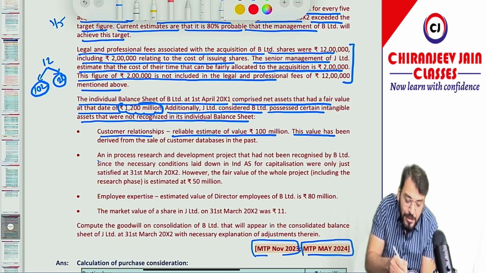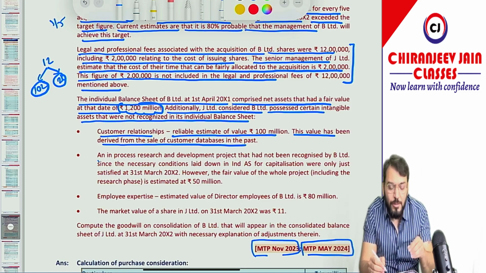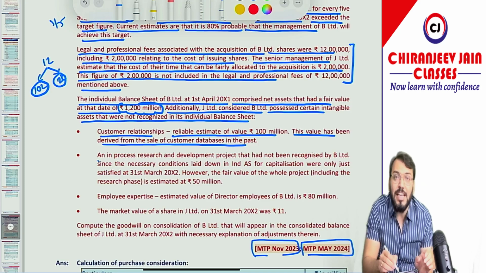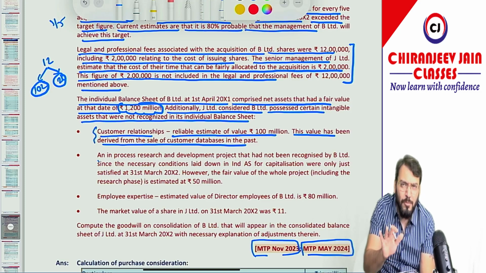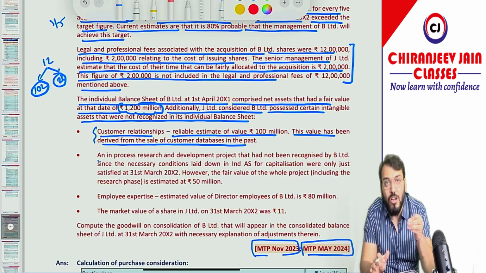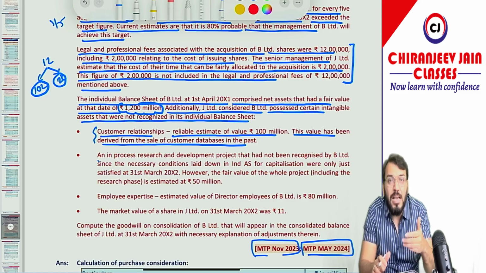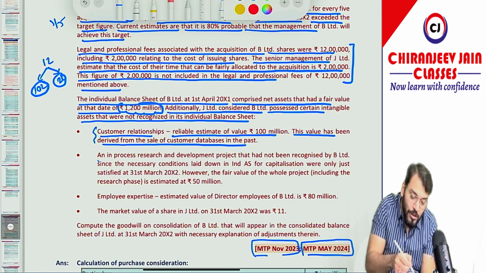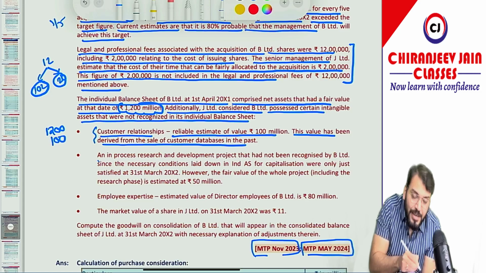Customer relationship, reliable estimate of value is 100 million. This value has been derived from the sale of customer database in the past. So customer relationship, of course, it will meet the definition of intangible asset. It is given also following intangible asset. It means these are intangible asset only. However, we have understood in Ind AS 103 that it will always meet a definition of intangible asset, because these are identifiable. These are identifiable means it is separable, it can be sold, it can be exchanged, it can be licensed, etc. So this will be recognized. So to 1200 we will add 100.